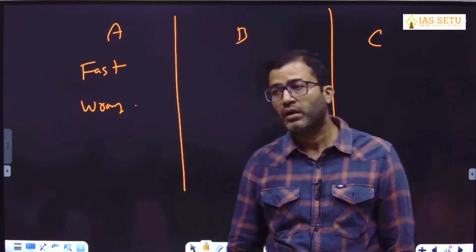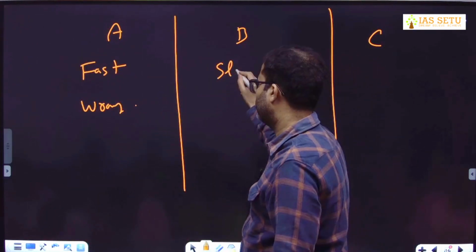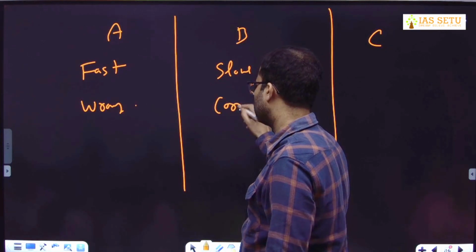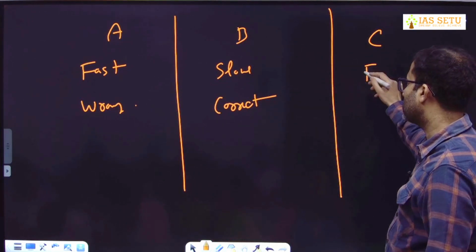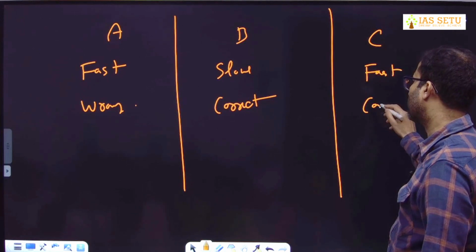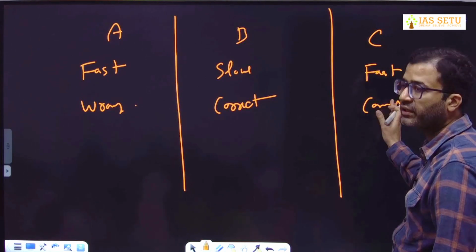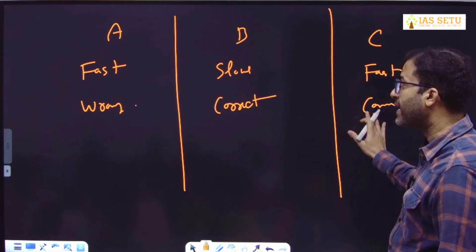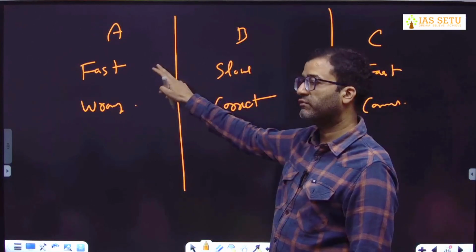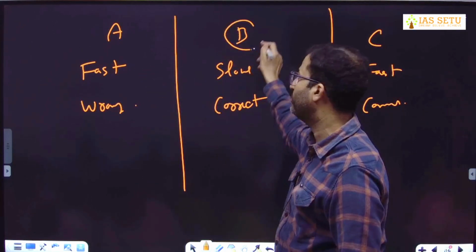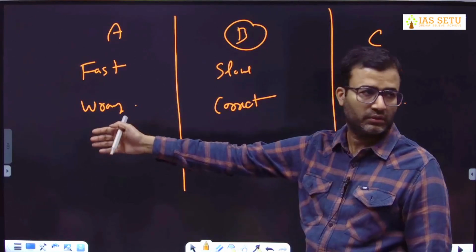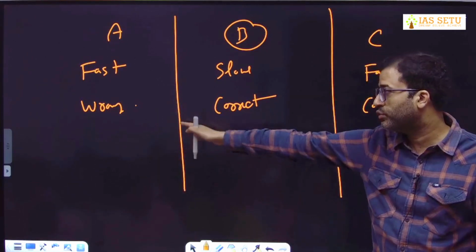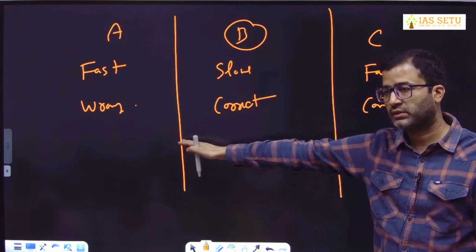Candidate B is slow, but gives correct answer. Candidate C is fast as well as gives correct answer. That's what we actually require. But at this stage, if you have a confusion whether to be A or B, you have to be B. A has no benefit, okay? There is no use. It is a useless thing.